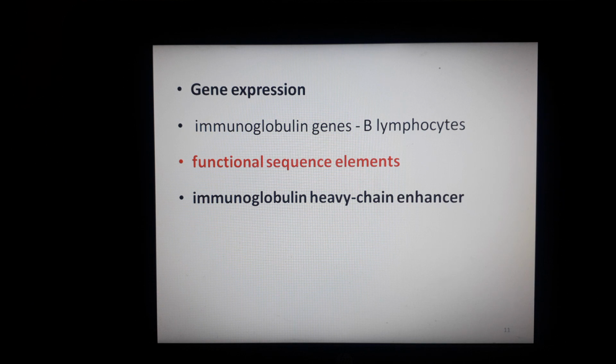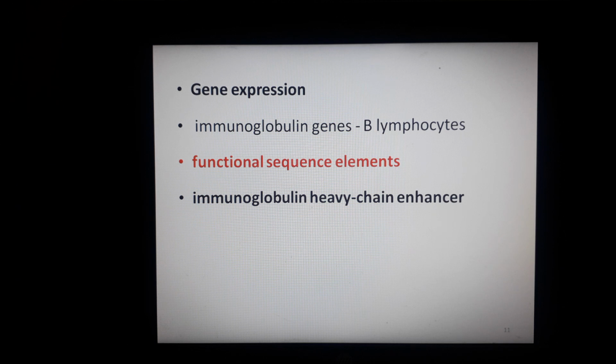Another important aspect of enhancers is that they usually contain multiple functional sequence elements, and these sequence elements bind different transcription regulatory proteins, which work together to regulate gene expression.